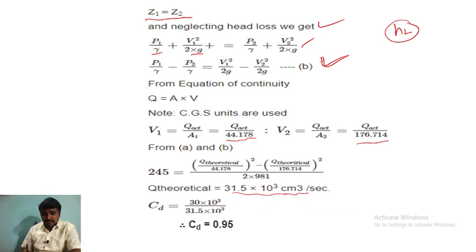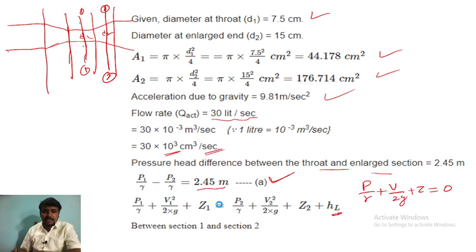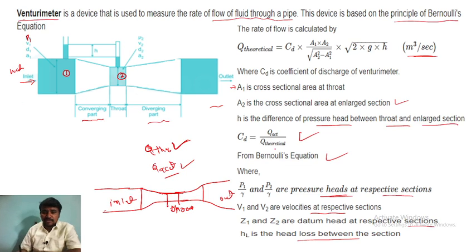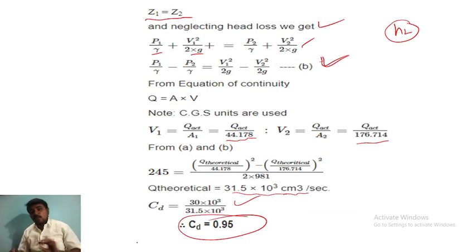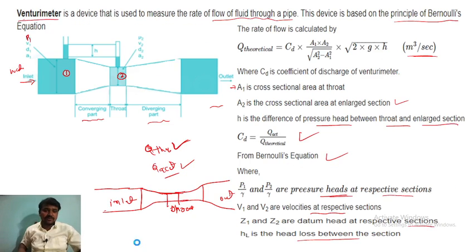So CD value is, Q theoretical, the formula is already there, right? CD value is Q actual by Q theoretical, right? When we calculate that, CD is 0.95. So 0.95 is the answer for the given question.